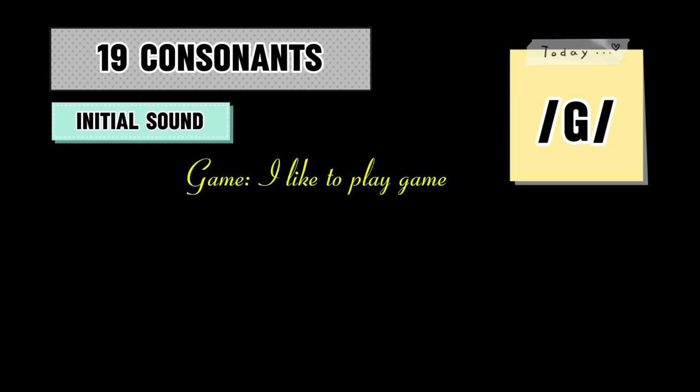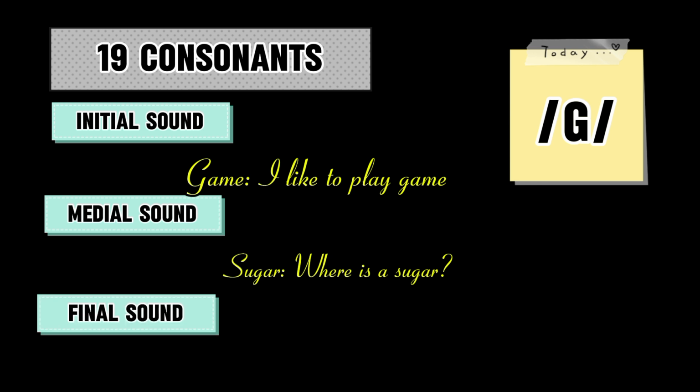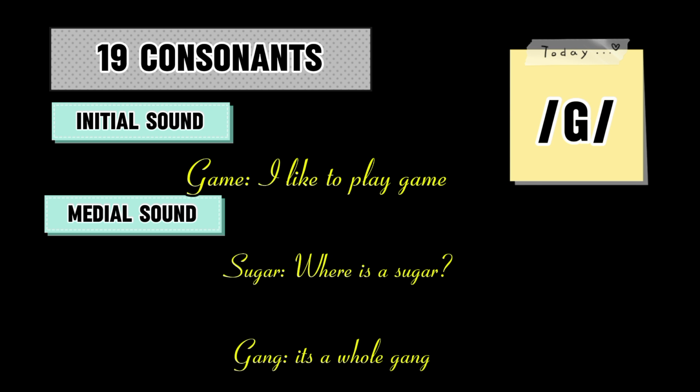If we see it in the middle, sugar. Where is the sugar? If we see the sound of G at the end of the word, gang. It's a whole gang. So here is a list, and now practice with me.